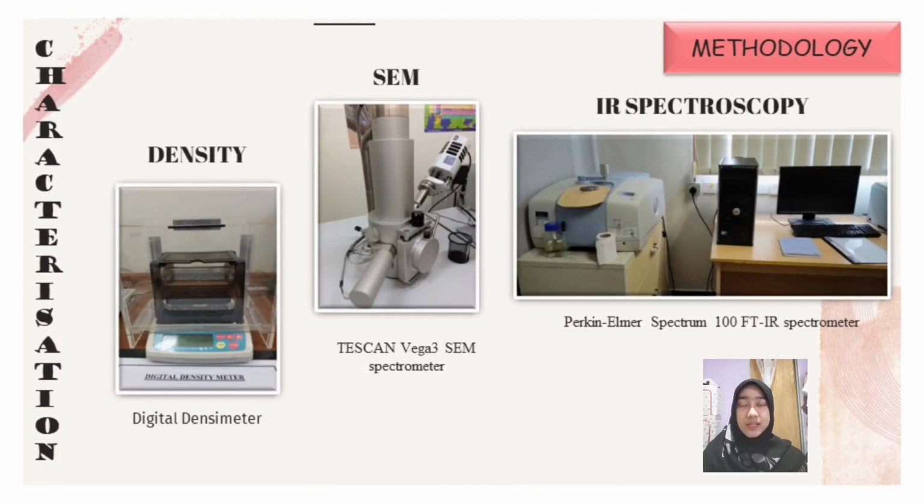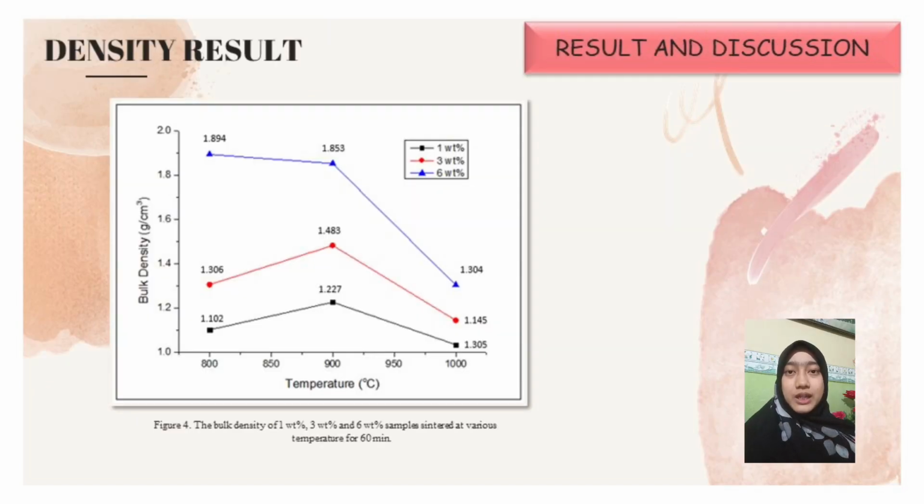After finishing the basic sample preparation, I proceed to examine their physical and structural properties, which are the density, porosity, linear shrinkage, SEM, EDS, and FTIR. This is the machine provided by the university laboratory that students can use after getting permission from the laboratory assistants. This figure depicts the effect of different treatment temperatures on the part density of formed glass ceramic samples.